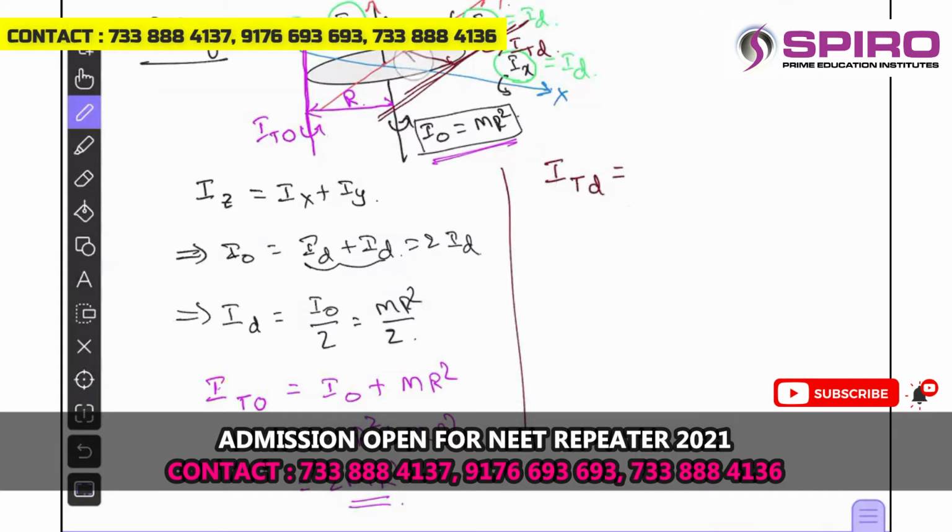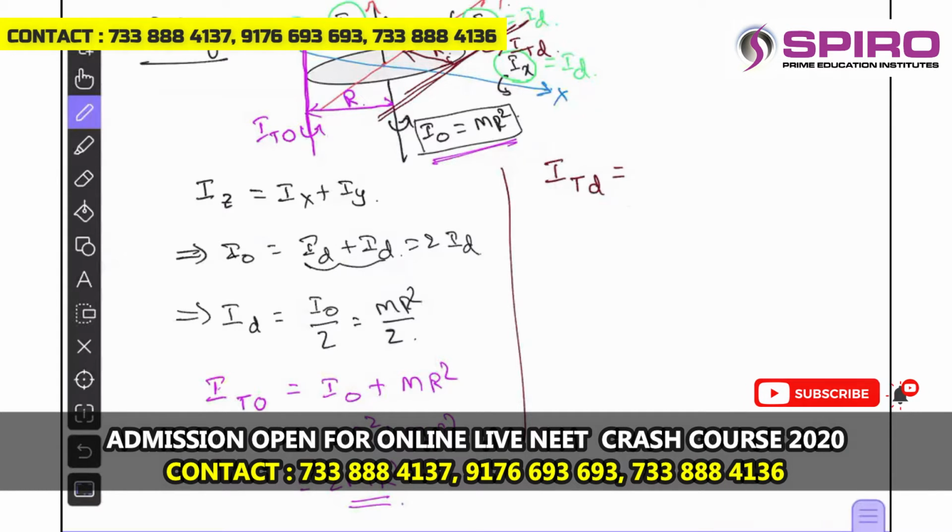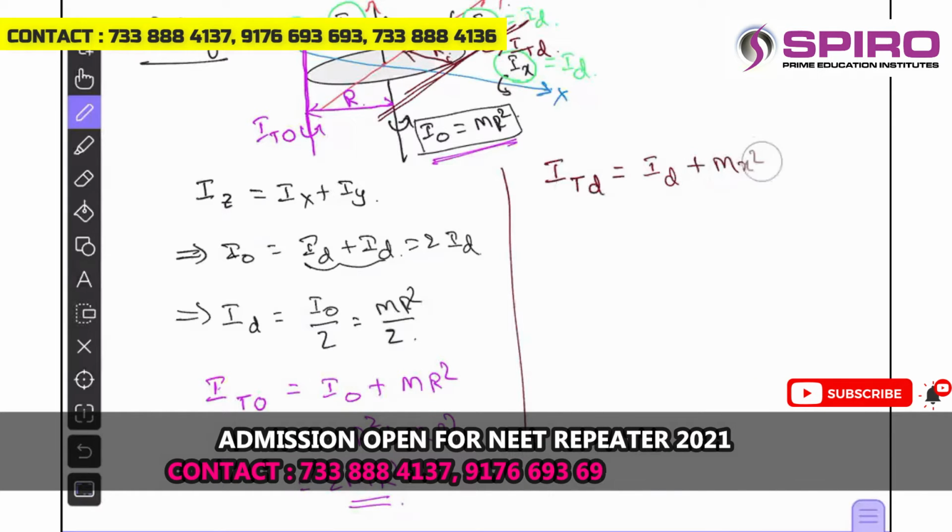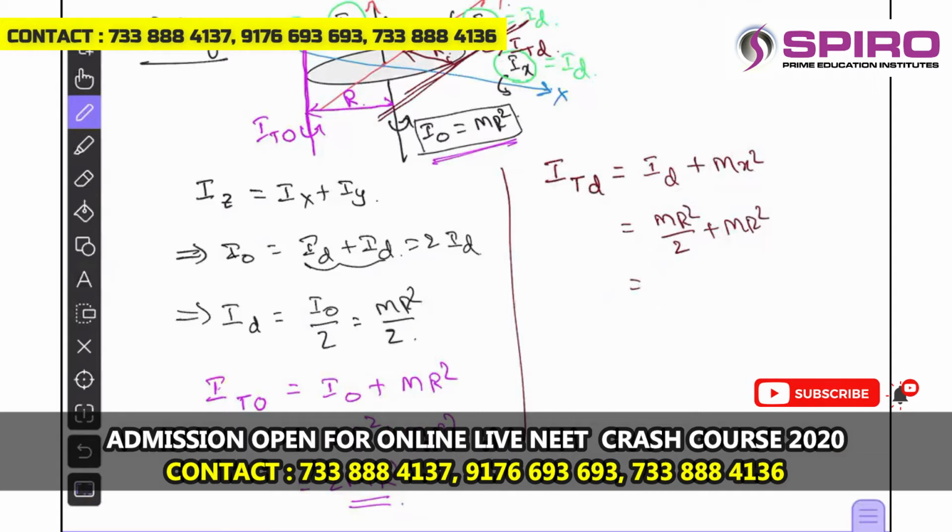This is also equal to R itself. So you can write I tangential, parallel to the diametric axis in the plane of the ring, is equal to I diameter plus mx square. That is equal to I diameter, which is mr square by 2, plus mr square. So the factor 1 by 2 plus 1 will be 3 by 2 mr square is the result.